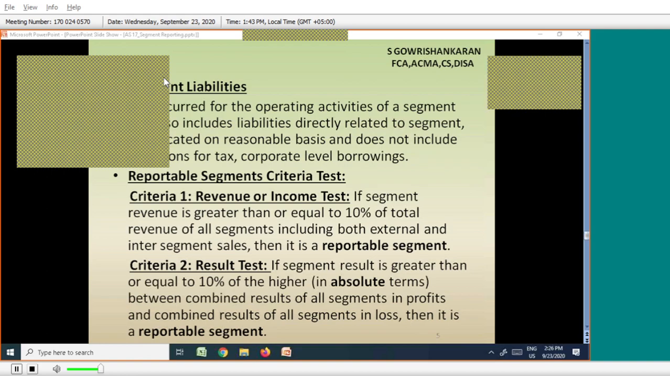Two answers. One is 30 lakhs, another one is 40 lakhs. Which one is higher? 40. That is what I am trying to say. So absolute term means ignore the sign. Just focus on the numbers. We will have one problem on this. We will work that out later. So I will move to the next criteria.